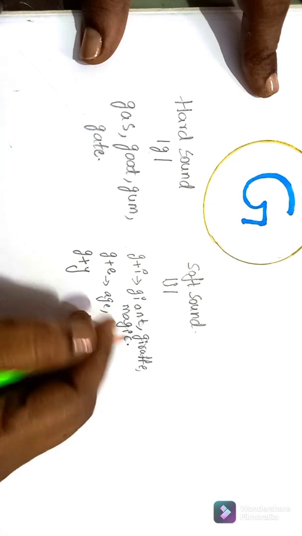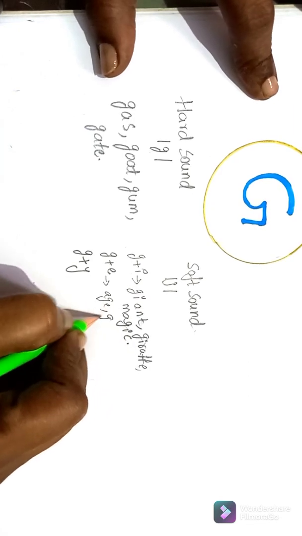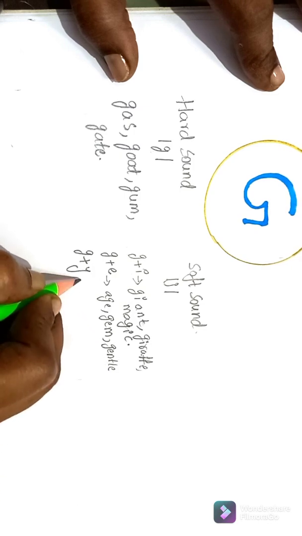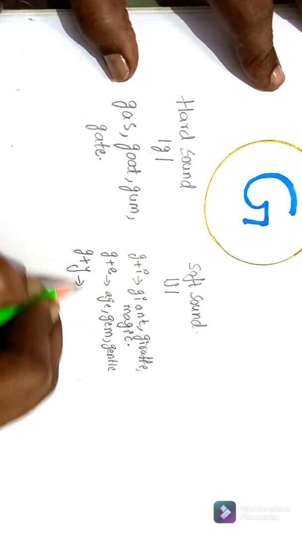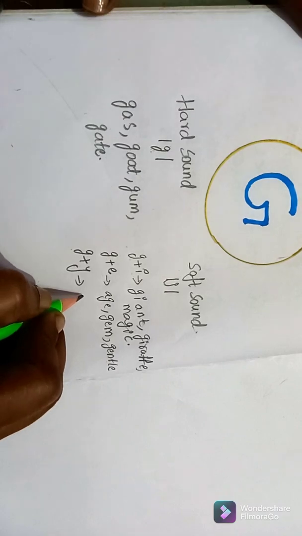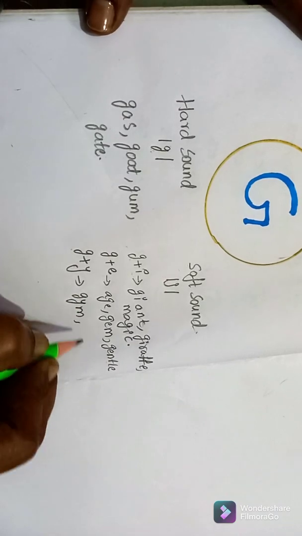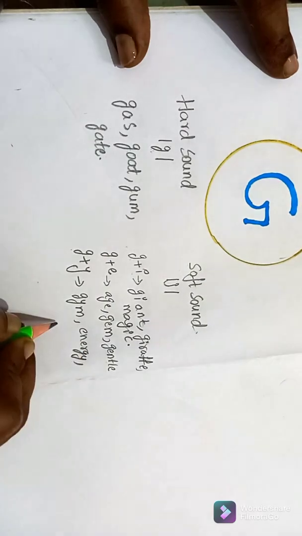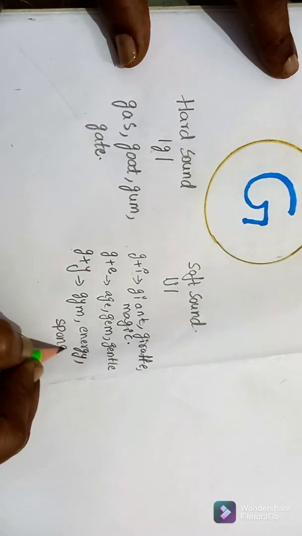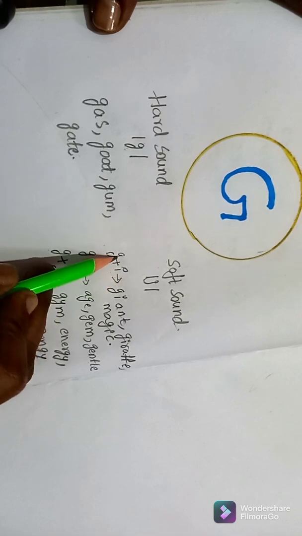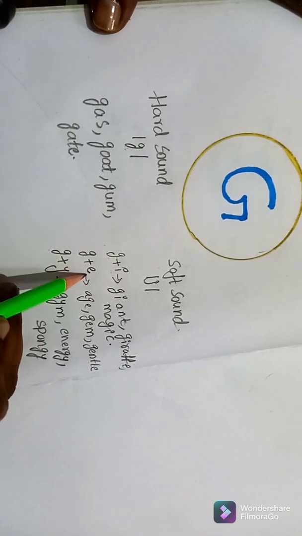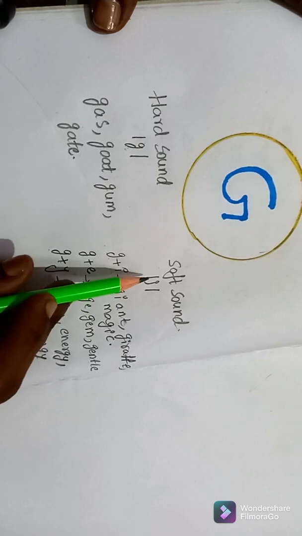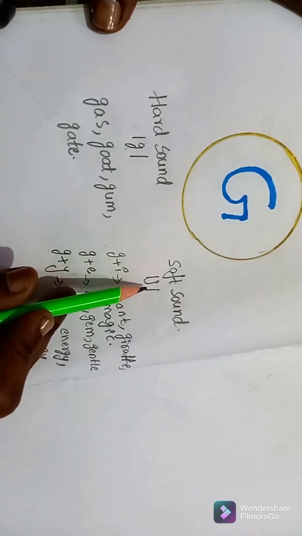Age, gem, gently. Next, if G letter followed by Y, gym, energy, spongy. So G letter followed by I, G letter followed by E and G letter followed by Y, we read it as soft sound of letter G, J.